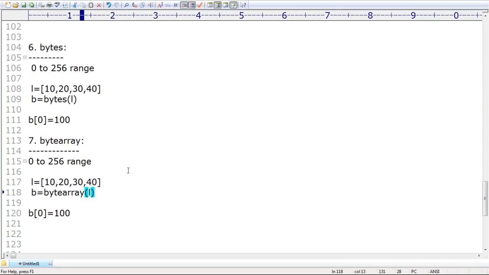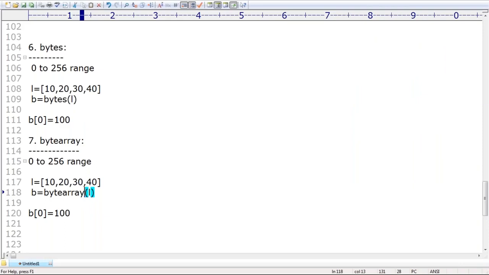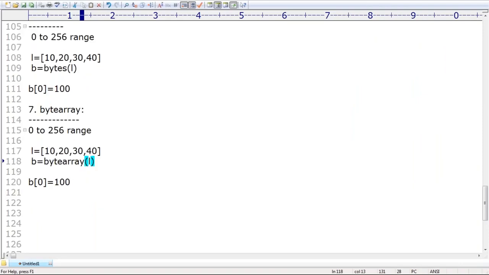The specialty here is that in the case of bytes, this assignment is invalid and Python will give an error. But in the case of bytearray, this is perfectly valid, because bytearray is mutable. Bytes is immutable, but bytearray is mutable.